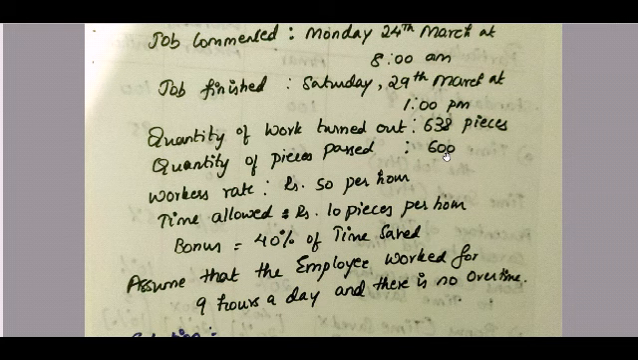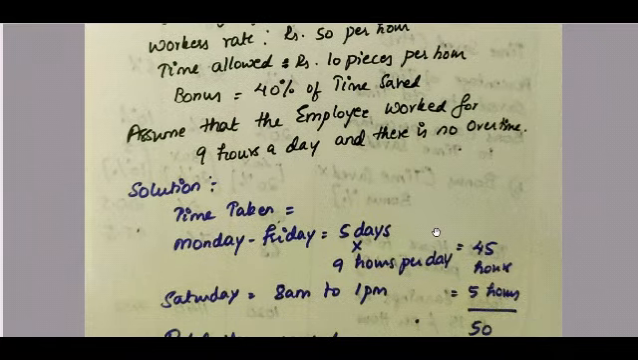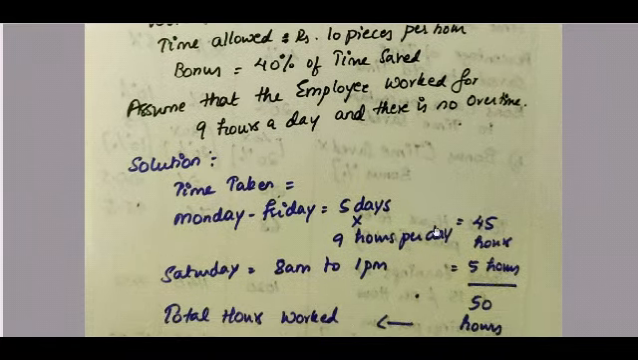Now the workers rate they have given, the workers rate is rupees 50 per hour. Time allowed is 10 pieces per hour. Bonus is 40% of time saved. Assume that the employee worked for 9 hours a day and there is no overtime. You are supposed to calculate the earnings.